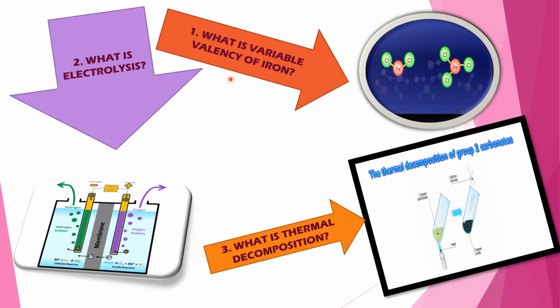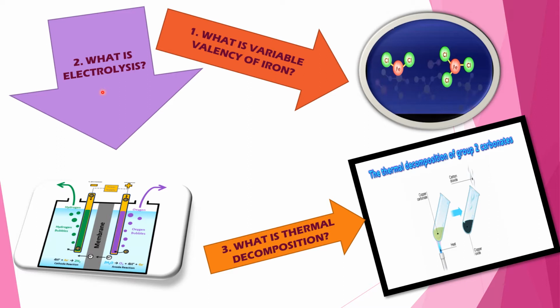The next question is, what is electrolysis? The process of chemical decomposition followed by formation of new substances from an electrolyte dissolved in water or in fused state by the passage of electricity is known as electrolysis.